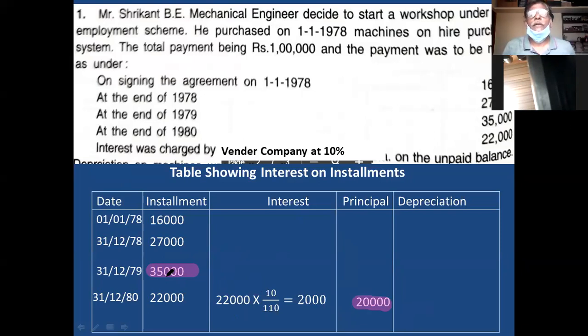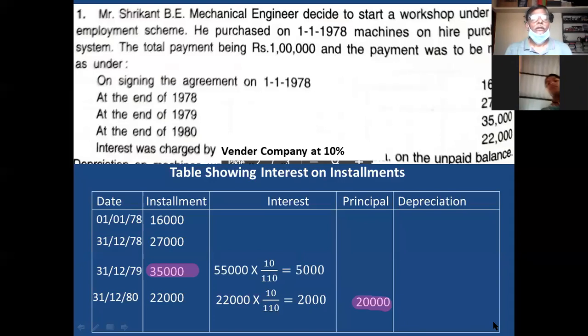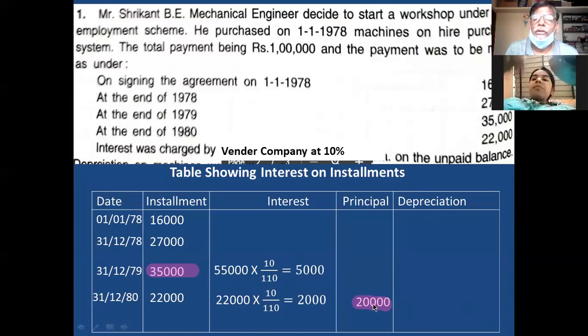Okay, you take that 55,000 in the second stage. Here you see 55,000. How did I take this 55,000? 35,000 plus 20,000. Clear?